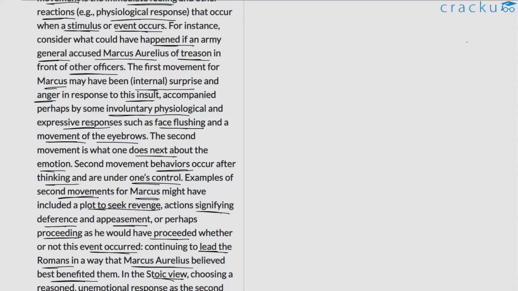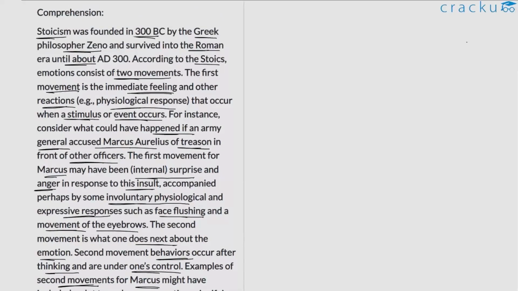So in this first paragraph, the author discusses the idea of emotion as viewed from the lens of Stoicism. The author emphasizes that for Stoics, there are 2 aspects to an emotion. So the first movement and the second movement that the author describes here are both attached to emotions. The first movement, according to them, is the immediate response that we showcase. And this could be perhaps some kind of physiological response.